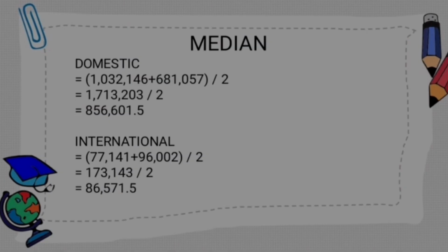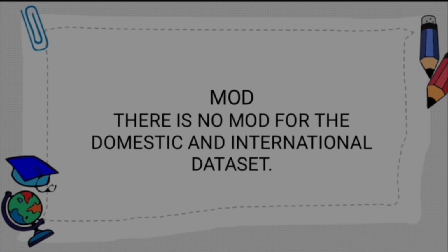For the median, for the domestic median, I got 856601.5, and for the international median, 86571.5, so the domestic median is higher than the international median. And for the mode, there is no mode for the domestic and international datasets.